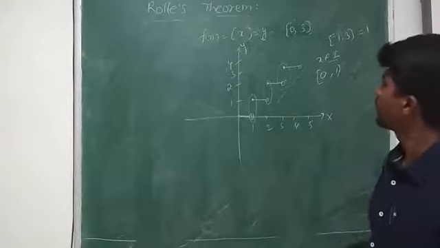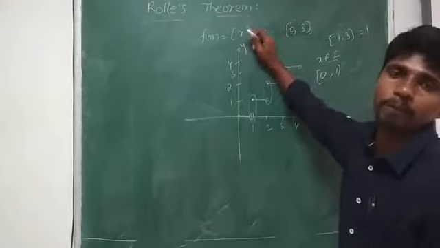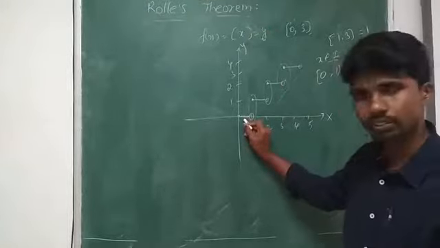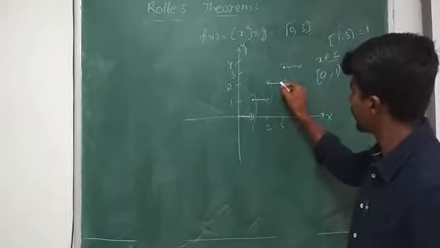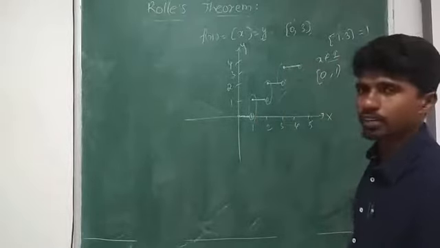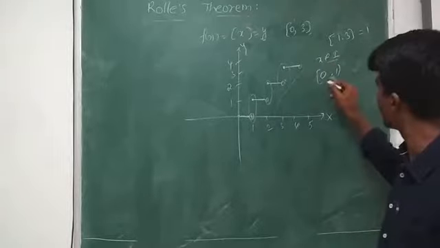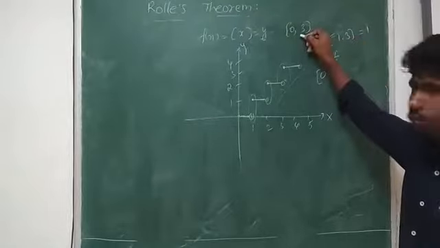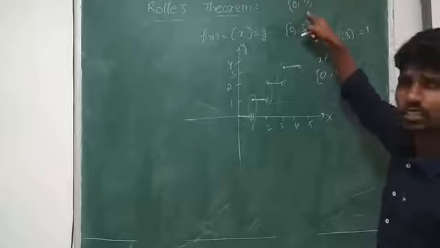So if x does not belong to the integers, then the function is continuous. You see, this one continuous, this one continuous, here to here continuous. From 0 to 1, it is continuous.